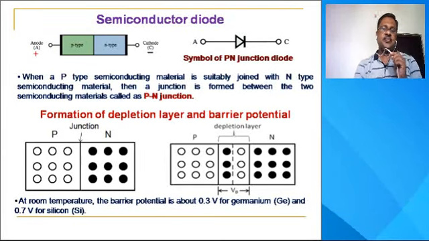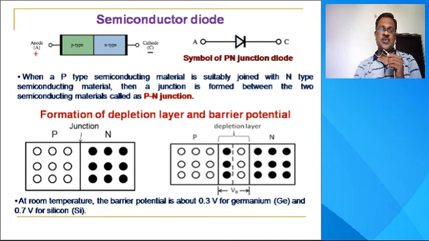Hello everyone. In the last lecture, we discussed the semiconductor. Now we know that a semiconductor is a material whose electrical conductivity lies between that of metals and insulators. At absolute zero temperature, the semiconductor behaves as an insulator, and at room temperature, it behaves as a conductor.